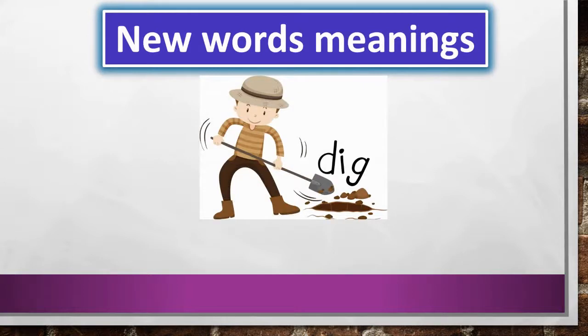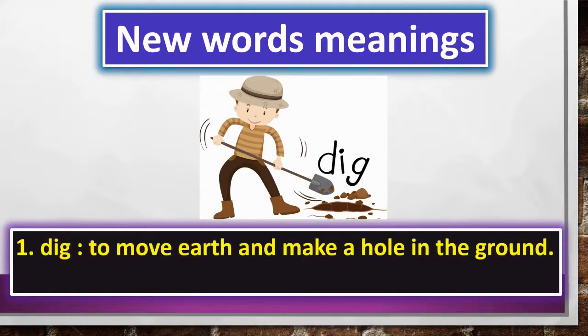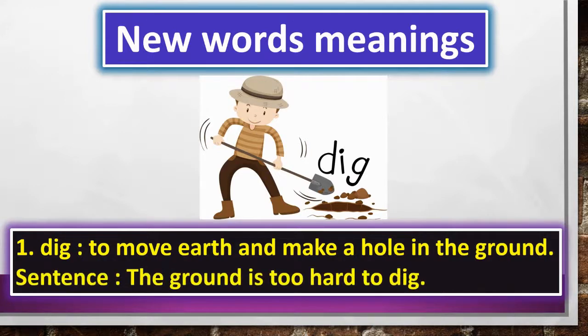First word is D-I-G, dig. As you can see in the picture, the man is digging the earth. Yes or no? So, this is a picture of dig. D-I-G. Now, let's see what its meaning is. Its meaning is to move the earth and make a hole in the ground. And the sentence is, the ground is too hard to dig.